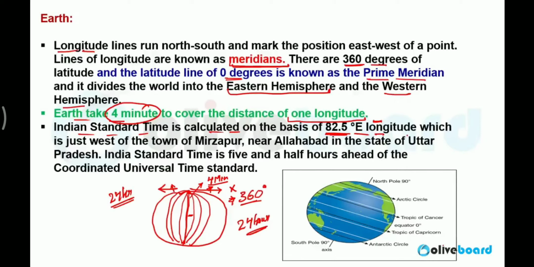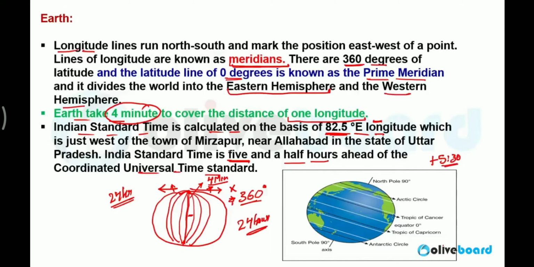Eastern means time will increase. That is why it is 5 hours 30 minutes, 5.5 hours, or you can say 5 hours 30 minutes ahead of universal time standard. It means India का जो time zone है वो प्लस में चलता है, 5 hour 30 minutes.